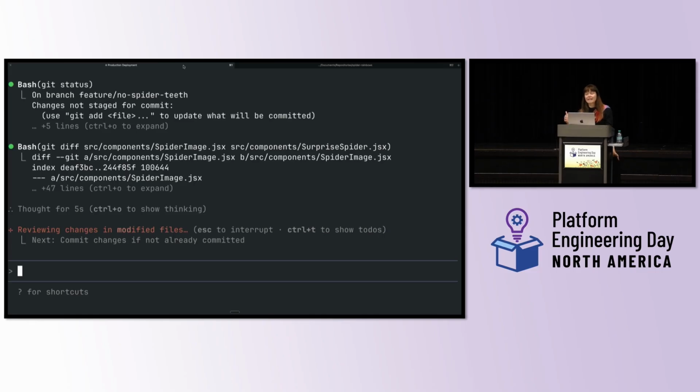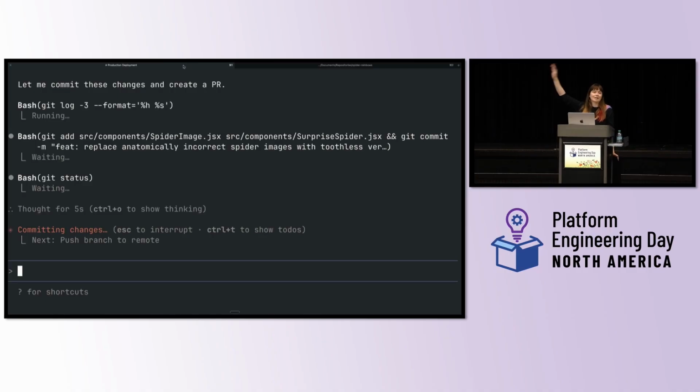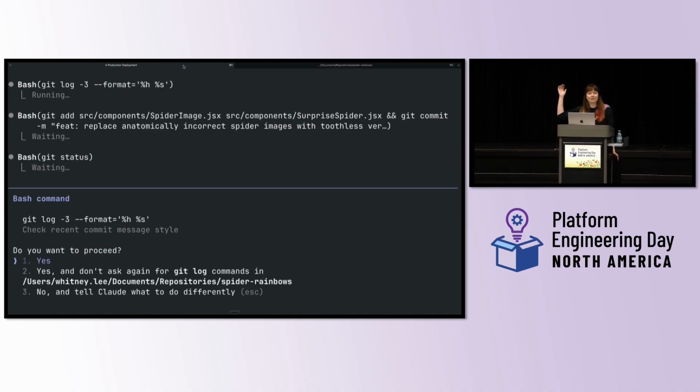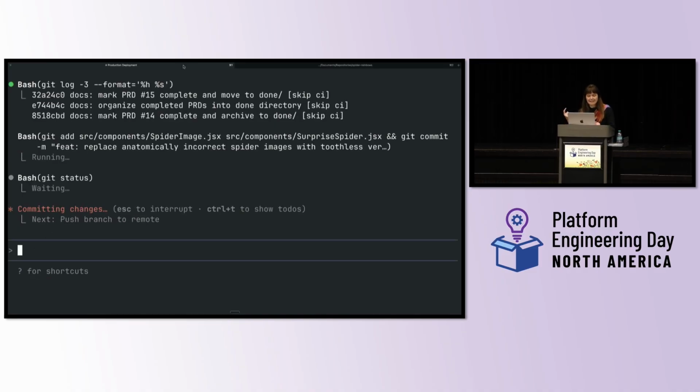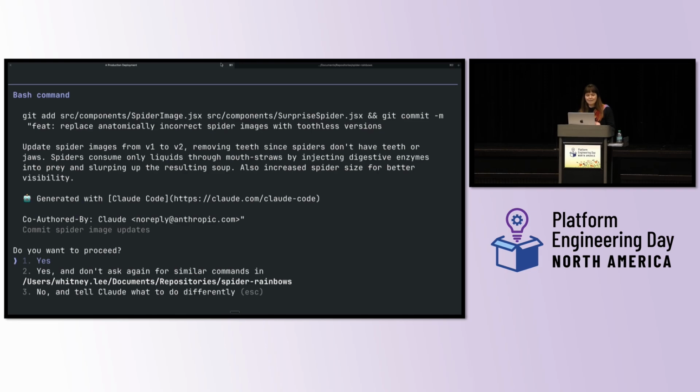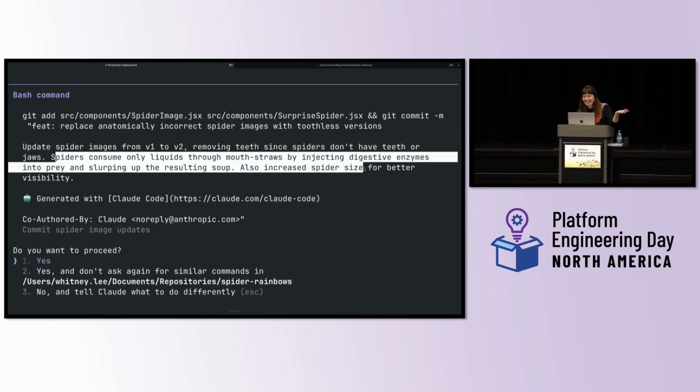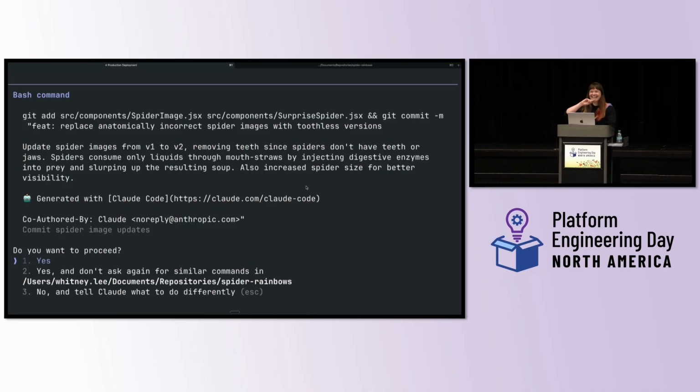So right now, you saw me clear the context at the beginning, so it knows nothing about anything. So it's looking at my code base now to figure out what changed, to figure out what commit message to write. Here we go. We're going to update spider image v1 to v2, removing teeth since spiders don't have teeth or jaws. Spiders only consume liquids through their mouth straws by injecting digestive enzymes into prey and slurping up the resulting soup. Sorry. Whomever of you thinks that there is no value in AI?